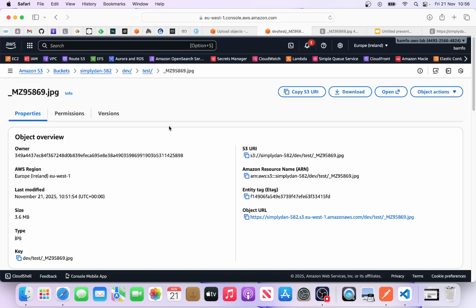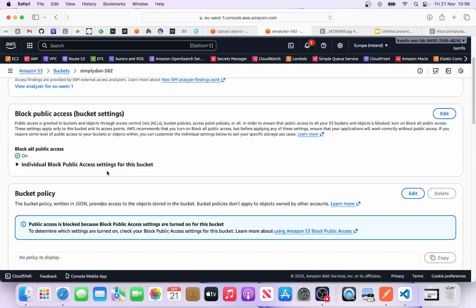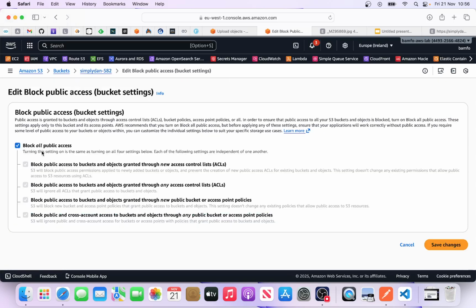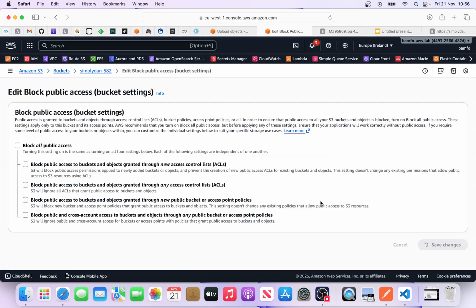Okay, so bucket policy. Let's quickly go in here, and to do that, you go to the bucket permissions. Okay, and then we need to unblock this. Yeah, unblocking it, making it public, making it viewable, unblock it. Okay, and then you save. I'll confirm that. Confirm, and then confirm.